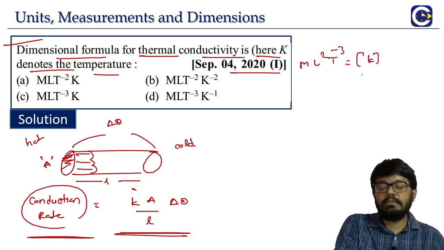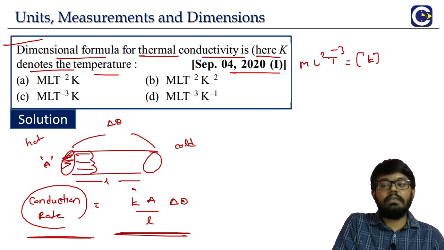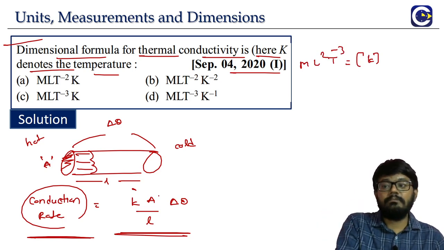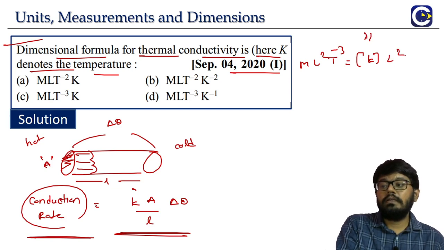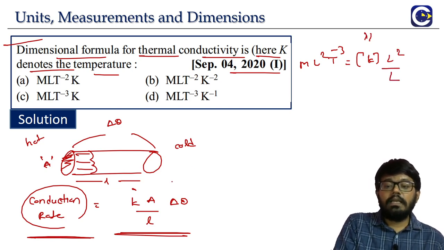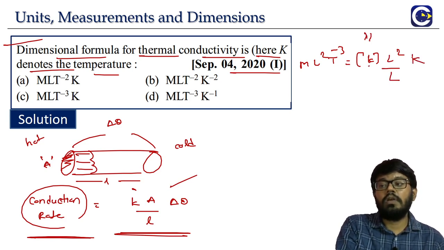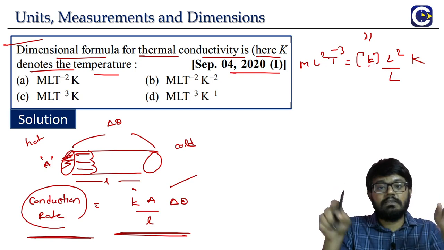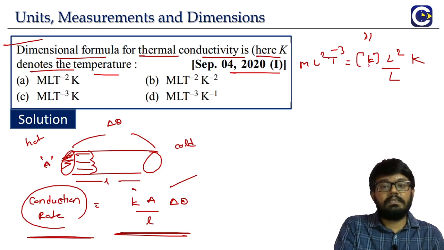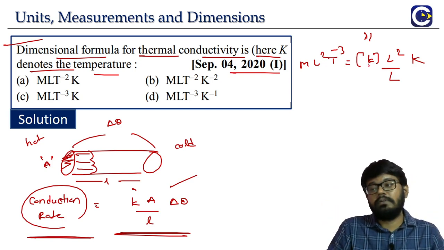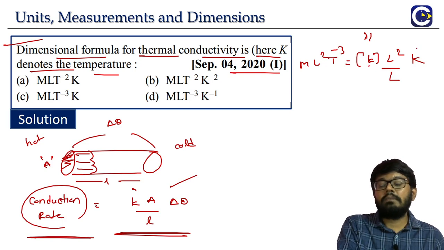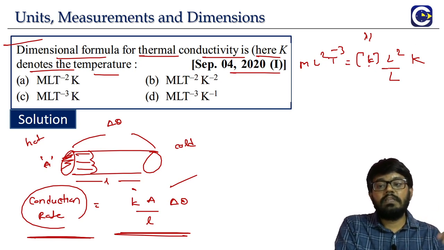the right hand side dimensions, thermal conductivity K. That is what we have to find. Area means dimensions L square. Length means L. Delta theta means temperature, and this is capital K. Now let's not confuse this small k, which we put within the parenthesis, with capital K. This represents the dimensional formula for the thermal conductivity. Capital K is the dimensional symbol for the temperature.